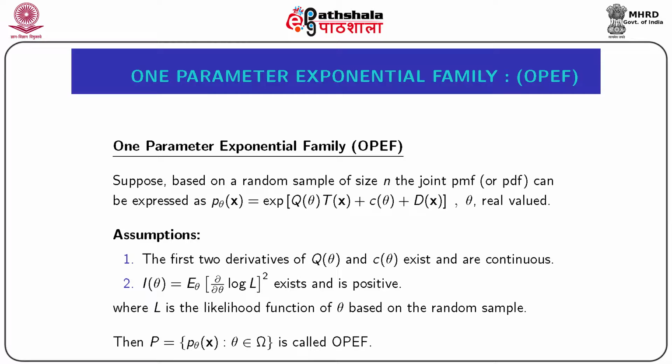Number 2, a function I(θ) = E[(∂_θ log L(θ))²] exists and is positive, where L(θ) is the likelihood function of θ based on the random sample. Then P, which is a collection of such joint PMFs or PDFs over θ belonging to the parameter space Ω, is known as one parameter exponential family.